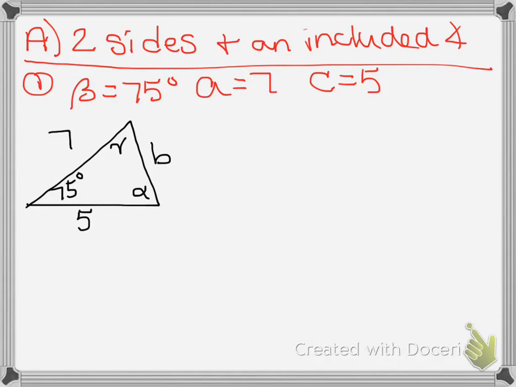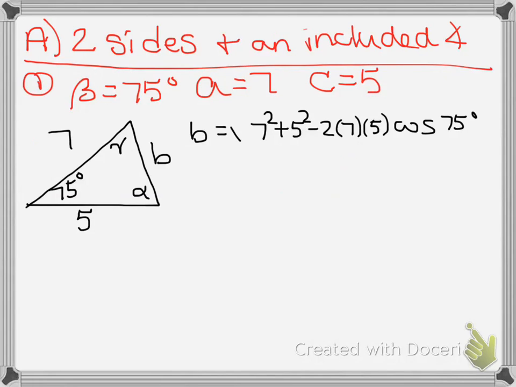So we can set it up that B equals, well, that is A squared plus C squared minus 2AC cosine of beta with a big old square root of that entire thing. Type that guy into your calculator, take it to 1 or 2 decimal places, and you get 7.48.